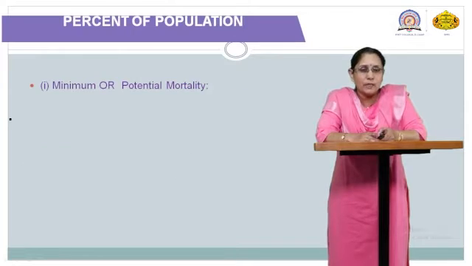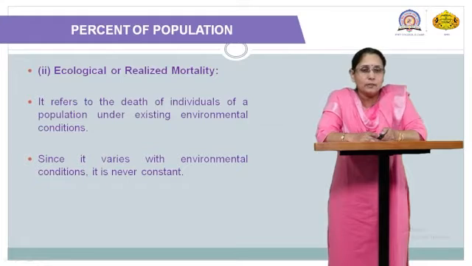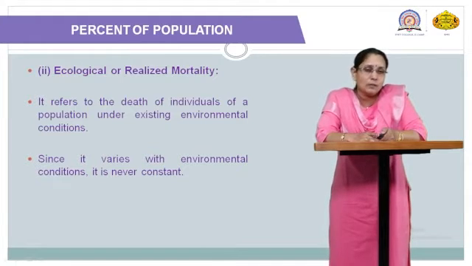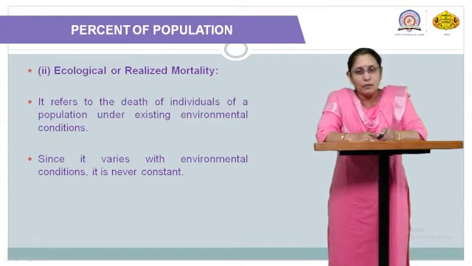Potential mortality is the minimum one. Ecological or realized mortality refers to the death of individuals of a population under existing environmental conditions. According to the death of individuals in a particular population, ecological mortality can be calculated.